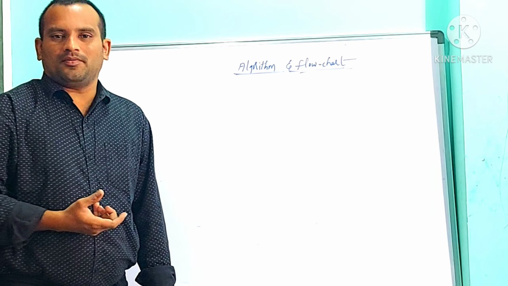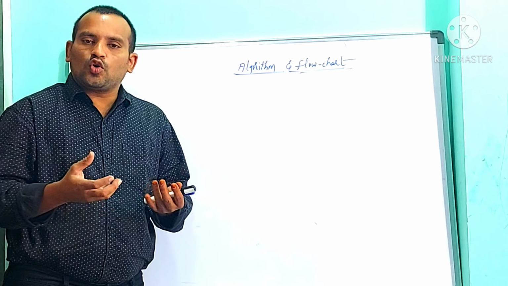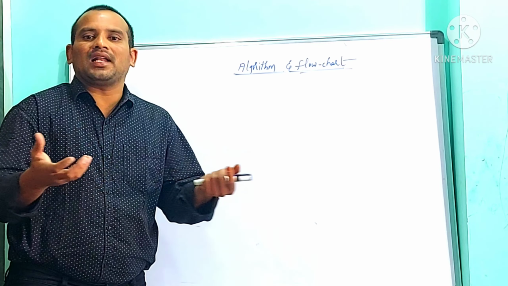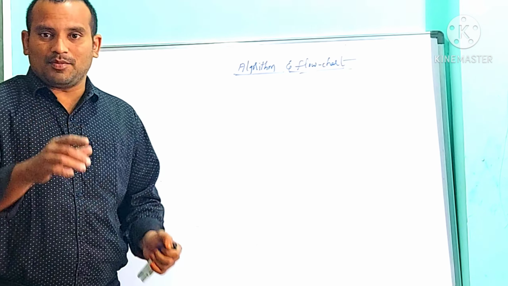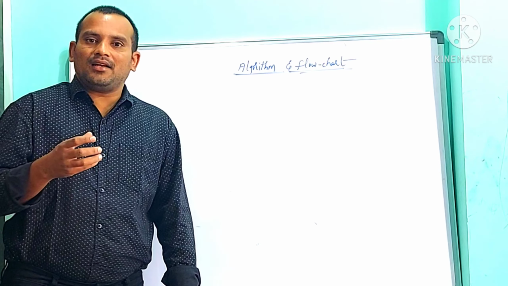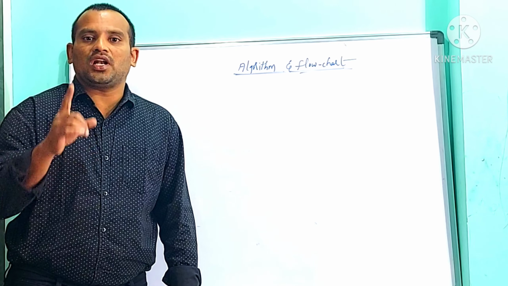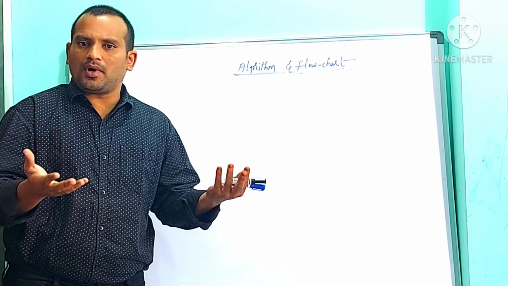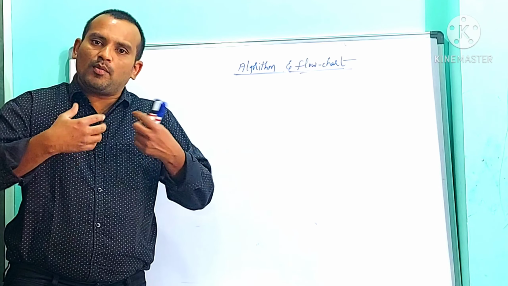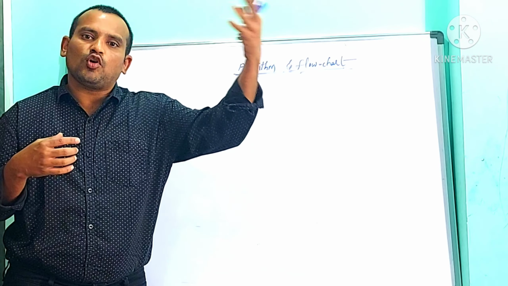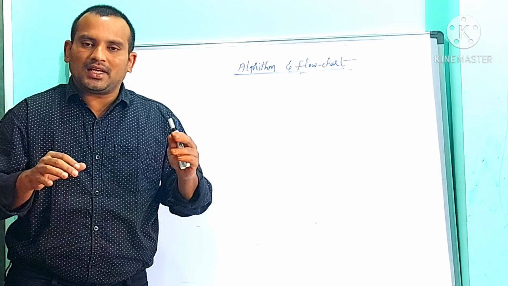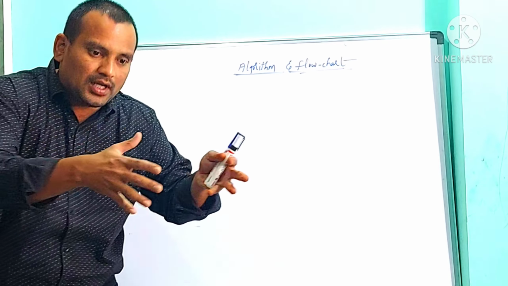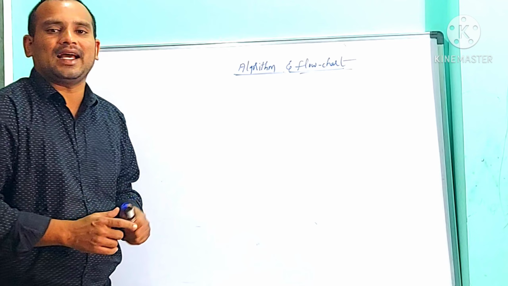Then what is meant by pseudocode? Pseudocode is the language which we are using to write the steps of an algorithm. Pseudocode is an informal and artificial language. There is no formality. I can write steps in my own manner, and another person can write steps in their own manner. The meaning should be similar, but they can write in their own manner. That is called informal language. There is no such rule in writing an algorithm.